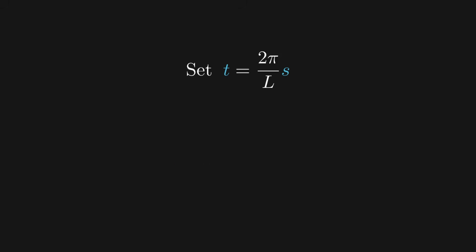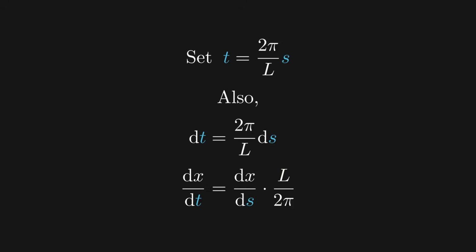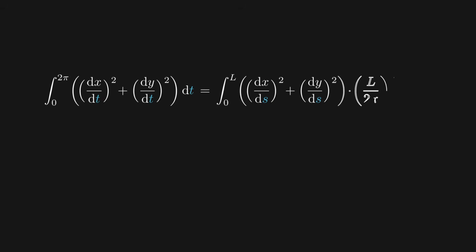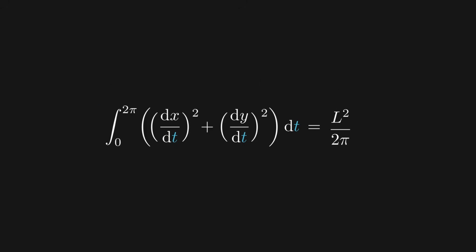Also, as goes the usual change of parameter procedure, we find the value of dt and also express dx over dt using s. And the same for dy over dt. Replacing in the original integral, taking out common factors and simplifying, we end up with the following. But since s is the arc length parameter, notice that this expression here just evaluates to 1, as demonstrated earlier. We thus find that the value of the integral is L squared over 2 pi. This in particular allows us to express L squared as an integral, which will be very useful.